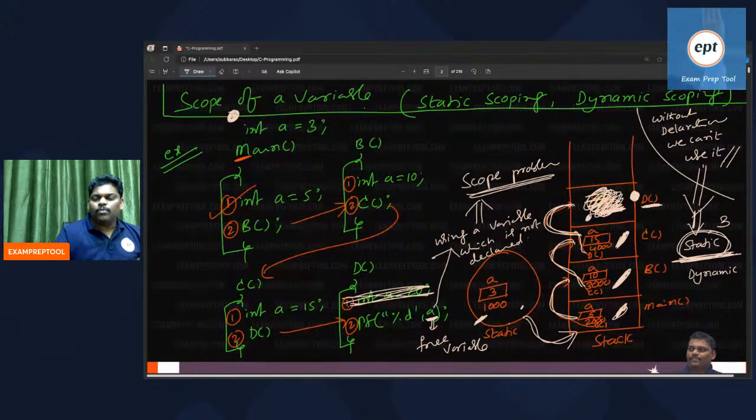Answer of this problem using dynamic scoping. Everyone observe. What is the answer of this problem using dynamic scoping? Very simple. If the top one is not there, go below down. Just go one position down. What is the answer? 15. Suppose that is also not there, go one position down. 10. If that is also not there, go one position down. 5.